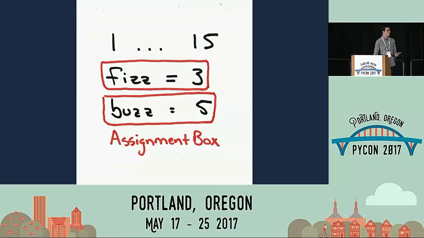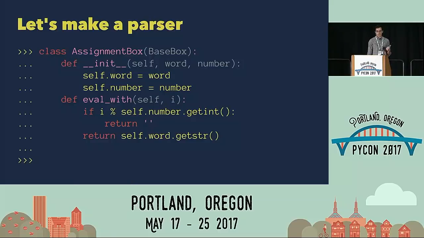Next, we're going to get a little more complex. So the assignments box is going to do kind of a funny thing, and this is what's going to let us implement FizzBuzz with this language. Assignments box, when we encounter that expression in our language, it's going to have an eval_with function, and eval_with is going to be called with an integer. And what it does is something kind of funny. If the integer that it's called with is not divisible by the number that it was initialized with, it returns an empty string. If it is divisible, it returns the word that it was initialized with instead.